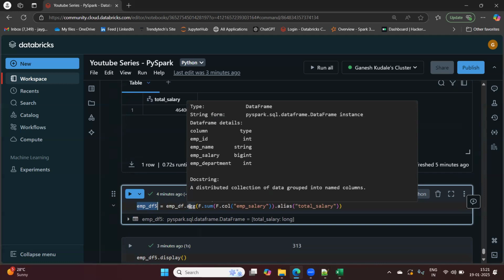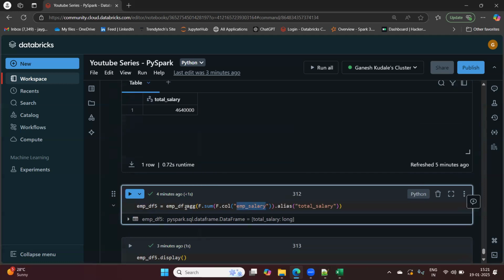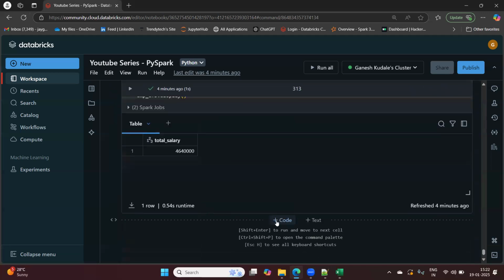How to achieve multiple aggregations in one aggregate function, we will understand going ahead. But it is very important to use the exact transformation. Aggregate is made for performing aggregations in PySpark. That's why it is preferred, right?